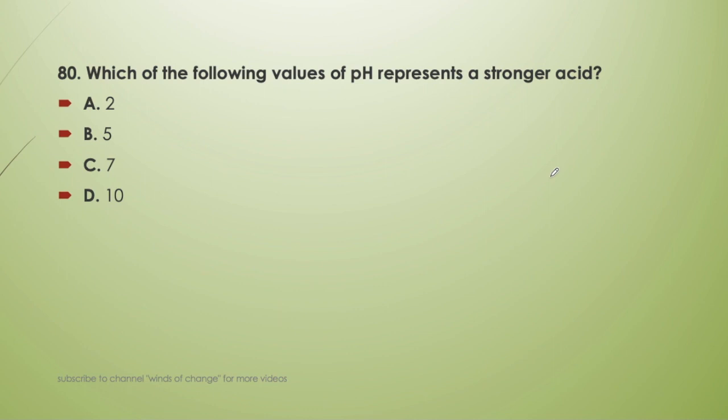Next question, which of the following values of the pH represent a stronger acid? I think this question should not be asked. 2, 5, 7 or 10. Obviously we know that 2 will be the stronger acid. Lower the pH value, higher the acidic character.